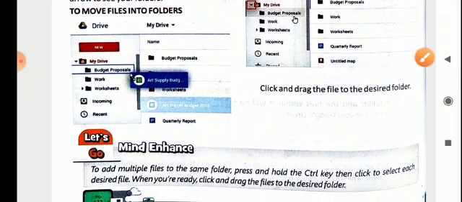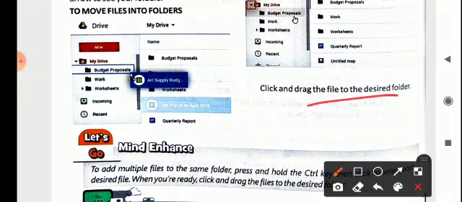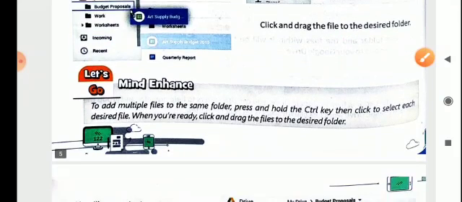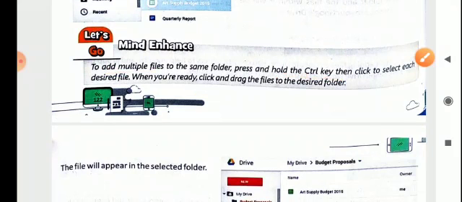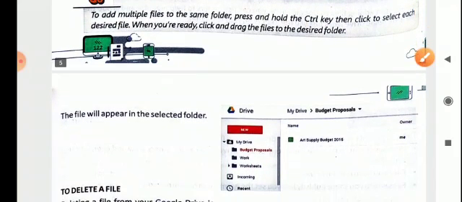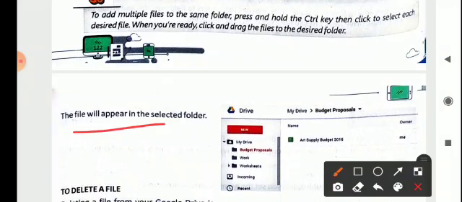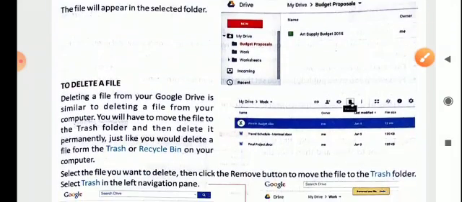Now click and drag the file to the desired folder. Here is a mind enhancer to add multiple files to the same folder: press and hold the Ctrl key, then click to select the desired files. When you are ready, click and drag the files to the desired folder. Dragging can be done the same way as you do on Windows. Now the files will appear in the selected folder.